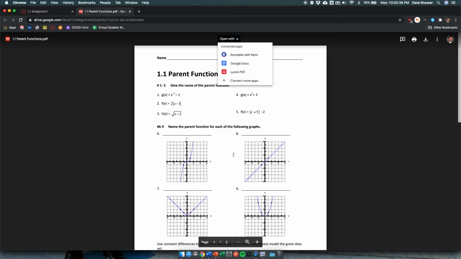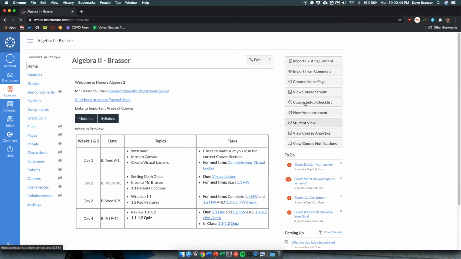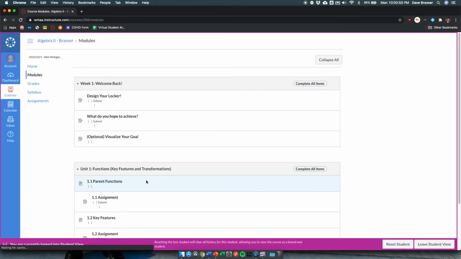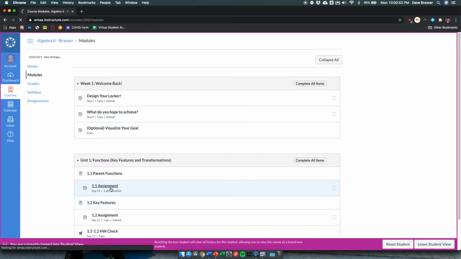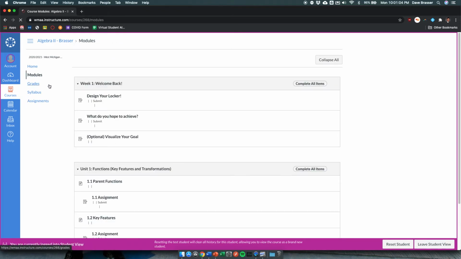But once they've gone through that, they've submitted or they've done all their work for the assignment, what they're going to do is, this is where I need to go back to the student view. Sorry, it's a little clunky right now. On the student view of that assignment, there's an option to submit. Now, it'll be built into this. Now, as a teacher, I can't see the submission, which is kind of weird, but it'll be built into that. So that's where students are going to be finding all the needed information.